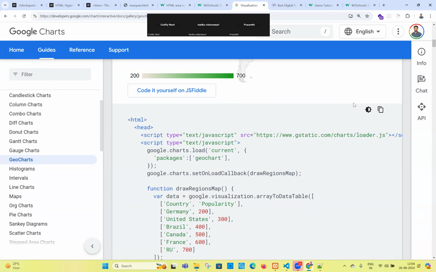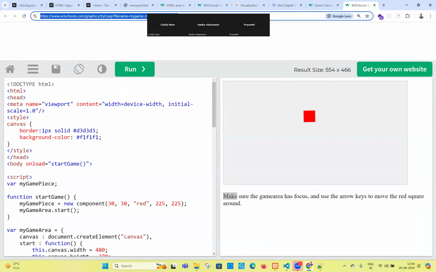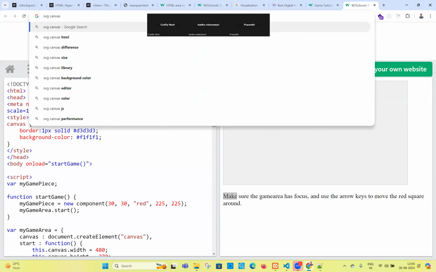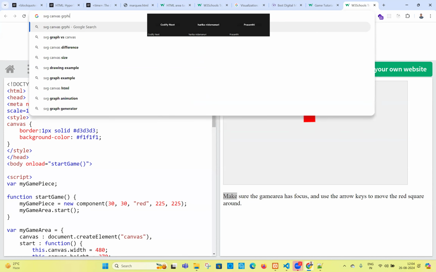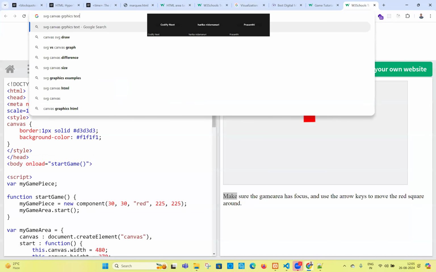My suggestion: as a web developer, don't try. If you want to become a game developer, initially start learning this one. It doesn't require right now. There are a lot of libraries, I'm telling you now, a 1500 pages textbook is there. If you search for this, you will find the website also, the textbook also, right? SVG, Canvas, graphics, textbook. Let us go for the word textbooks.